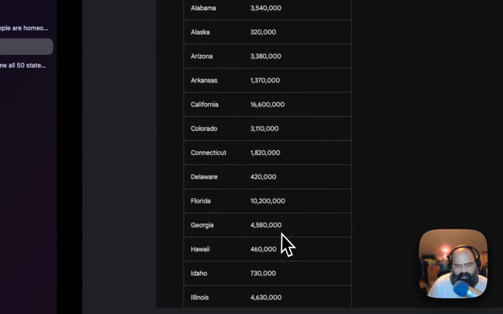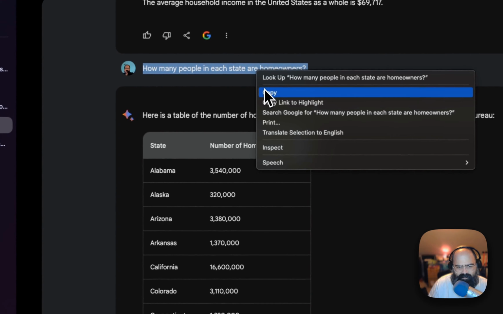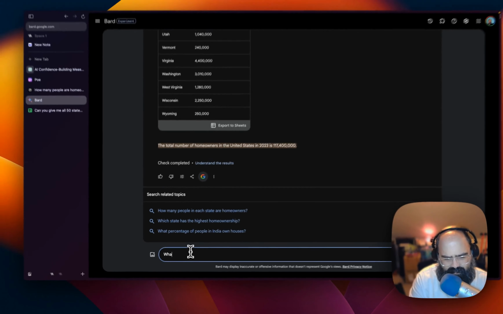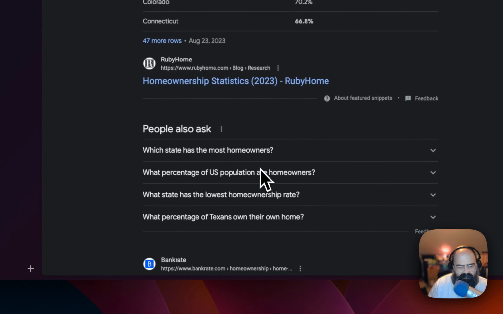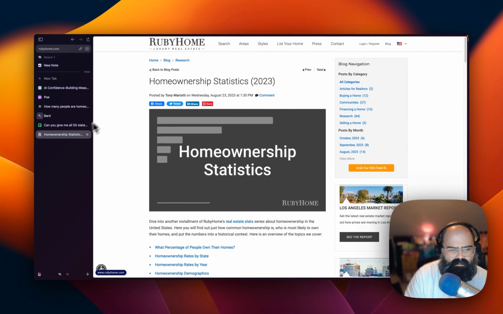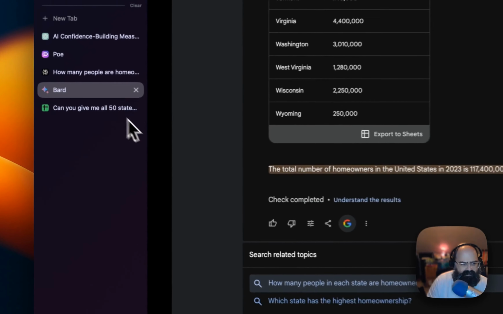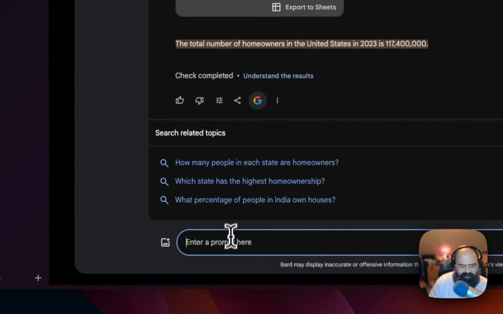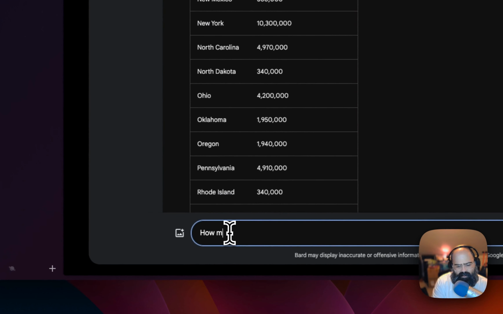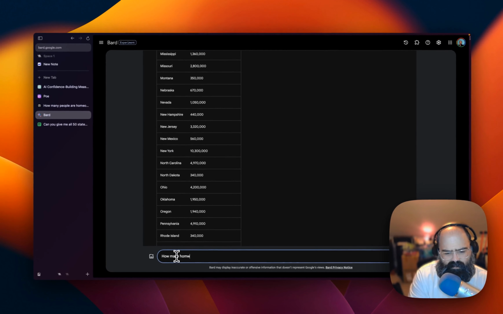All right, let's go back to Bard. Break it down. What percentage? All right. What's this? What does this do? Ruby Home. Luxury real estate. I don't know. Can we trust this? All right, let's try. Okay. How many homeowners?